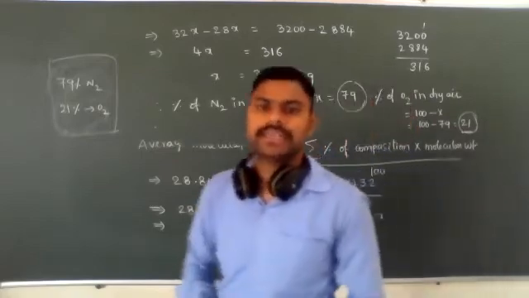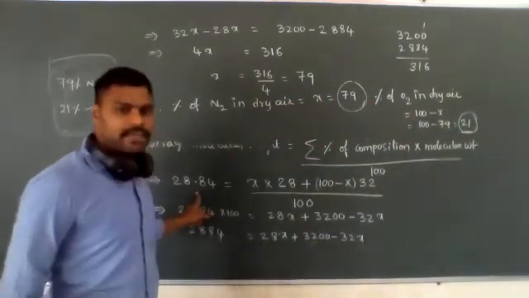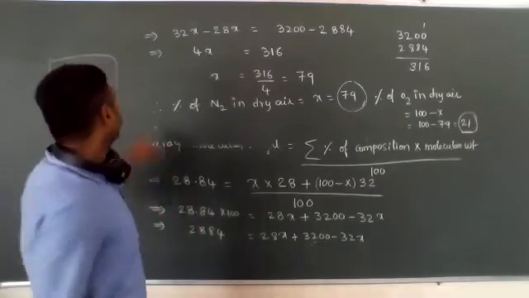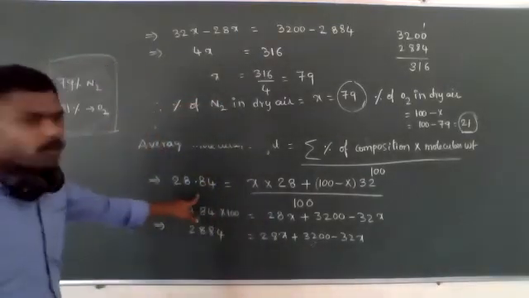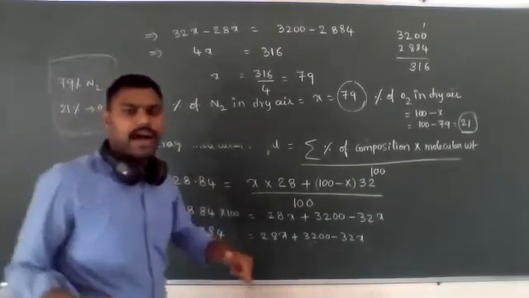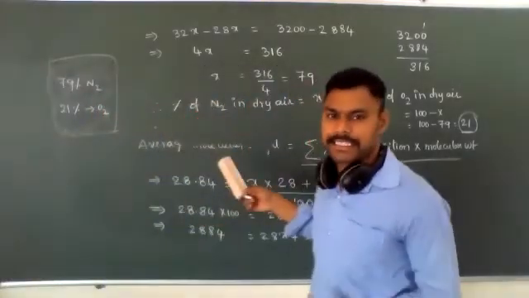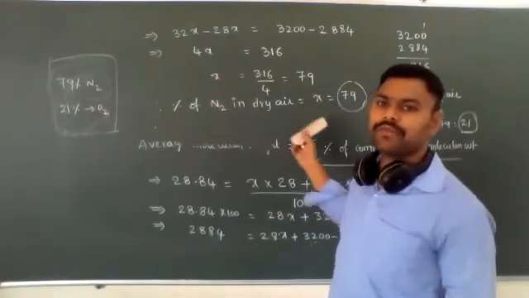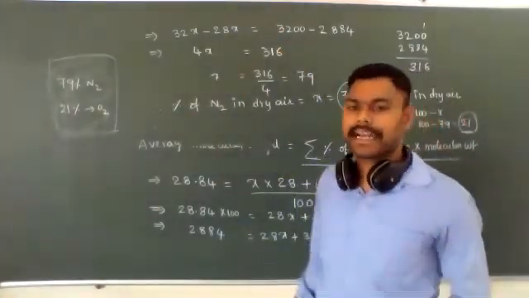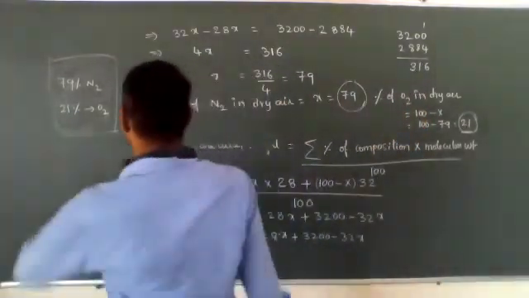So in the question, they have indirectly given the average molecular mass of N2 and O2 when they are present in dry air, 28.84. Now what they asked is how much percentage of N2 and O2 is present in that dry air.